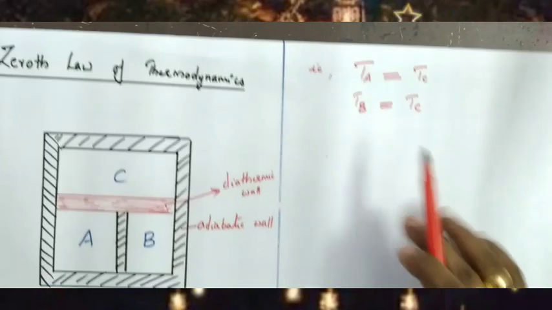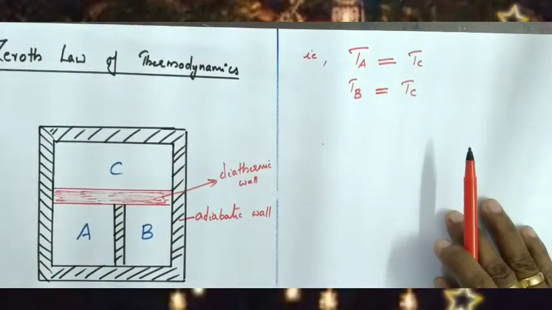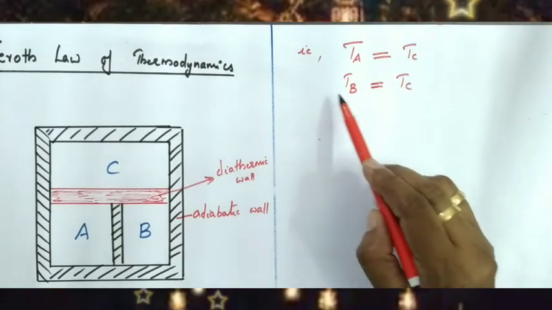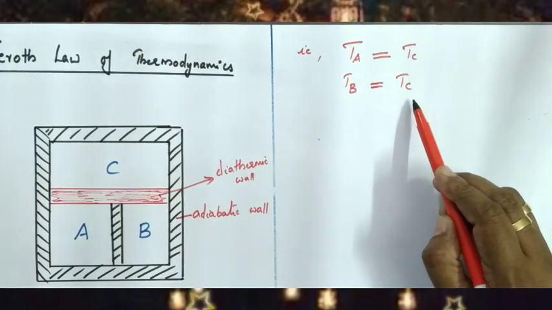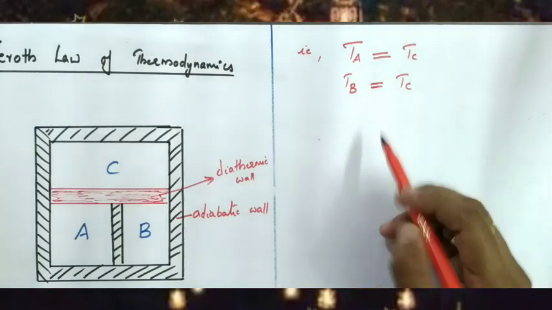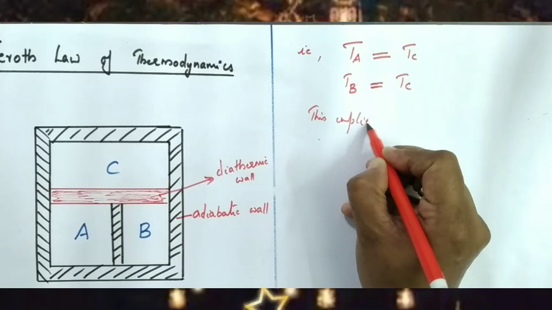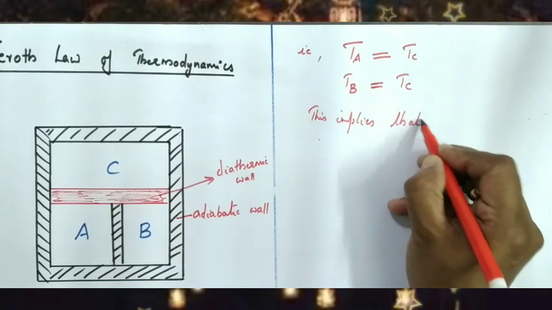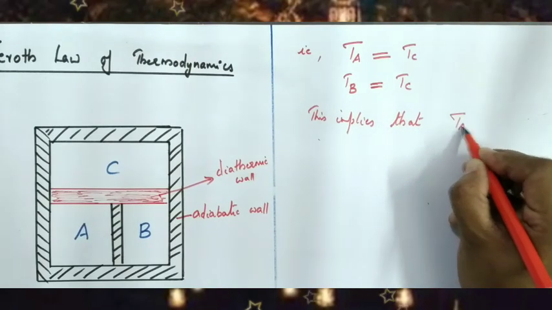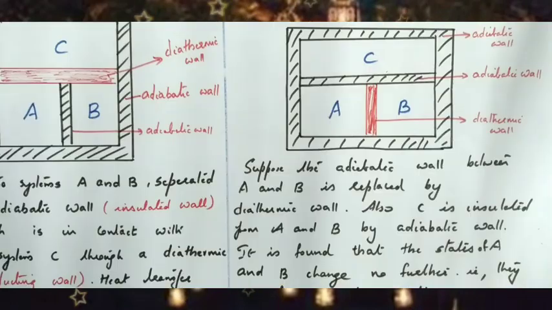Hence we can write temperature of A and temperature of C are equal, because thermal equilibrium means temperature remains the same. So temperature of A and temperature of C become equal, and temperature of B and temperature of C become equal. TA equal to TC, TB equal to TC separately. What does it mean? Since TA equals TC and TB equals TC, this implies that the temperature of A and the temperature of system B are equal. Clear, children?